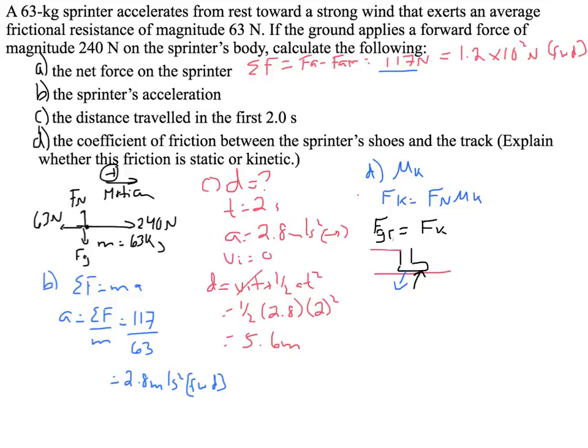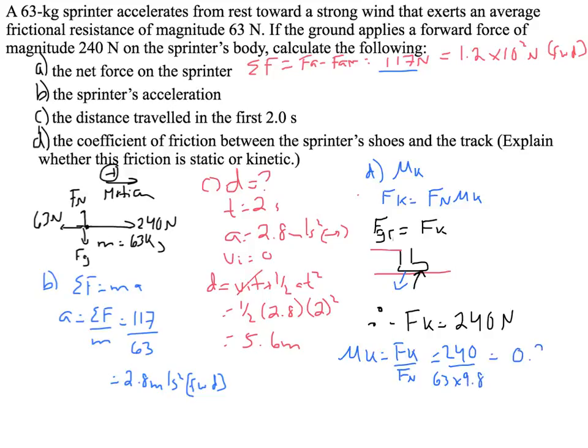So, therefore, Fk is 240 newtons. Once you get that part of the question, you'd be fine. So continuing on, mu k is Fk over Fn, 240 over 63 times 9.8. And then we get an answer of 0.39.